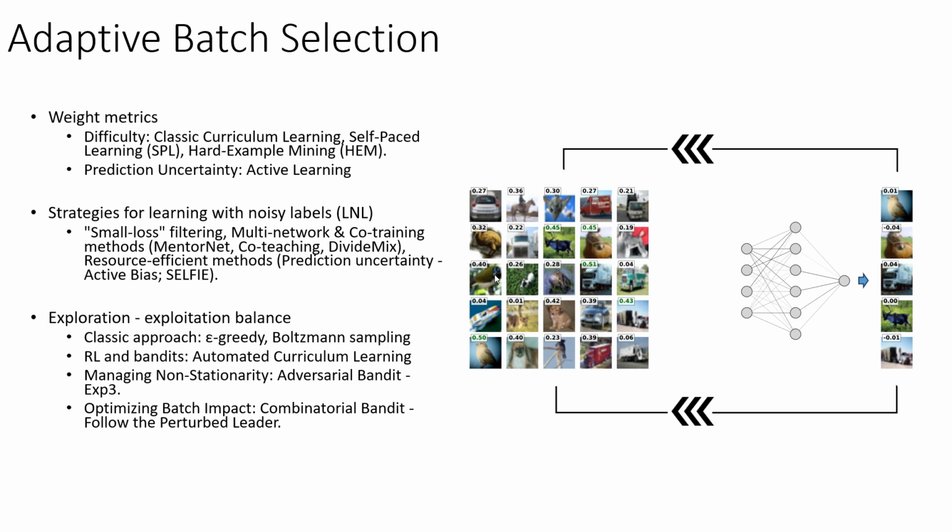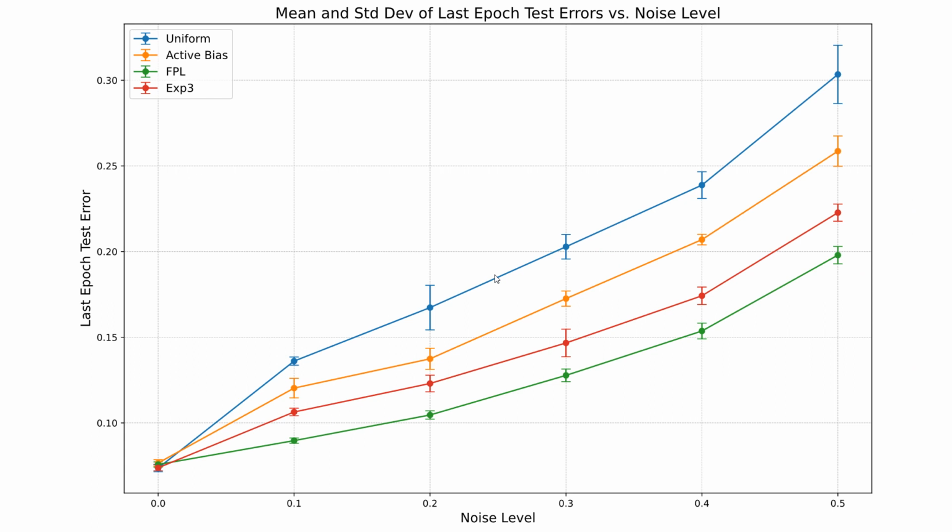We started with the classic EXP3 adversarial bandit approach. Our main contribution lies in demonstrating the effectiveness of the combinatorial bandit, specifically the follow the preferred leader algorithm for joint batch selection. We show promising results on training with noisy labels in experiments with the CIFAR10 datasets under various noise levels. Our method consistently outperforms others across different noise ratios, with the performance gap widening as noise increases. This highlights the potential of adaptive batch selection using bandits in training neural networks effectively, even in the presence of label noise.